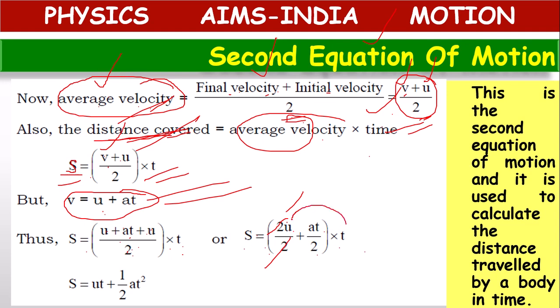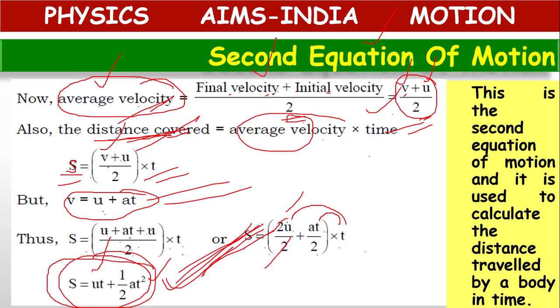s equal to u, if you multiply with t, ut. Here we have at by 2, meaning half at. If you multiply with t, half at square. So s equal to ut plus half at square. We were able to derive this formula with the help of average velocity. So this is the second equation of motion, children. It is used to calculate the distance traveled by a body in time t.